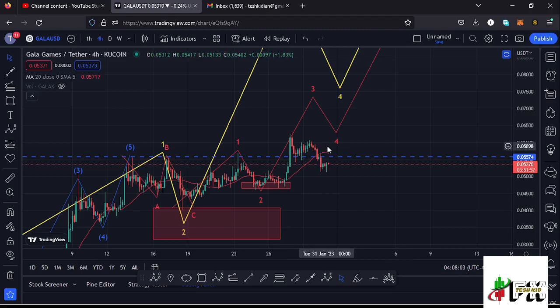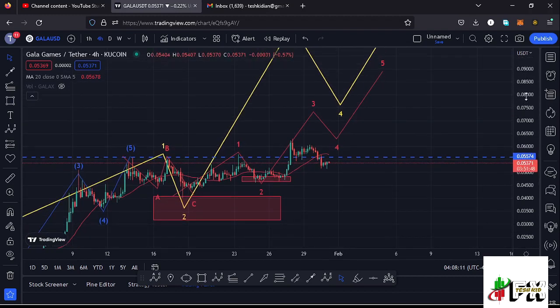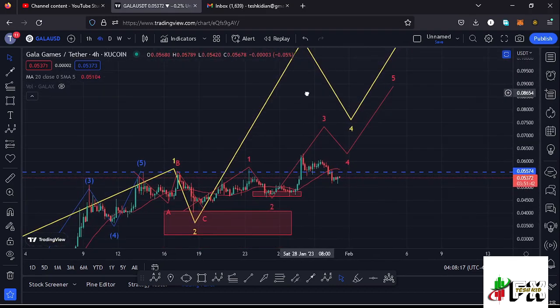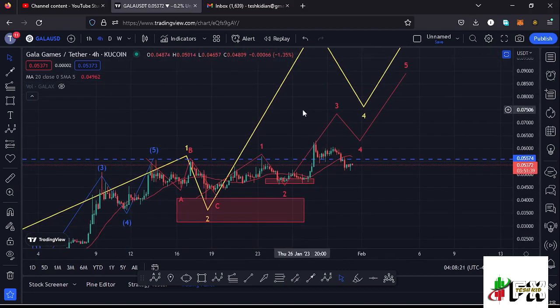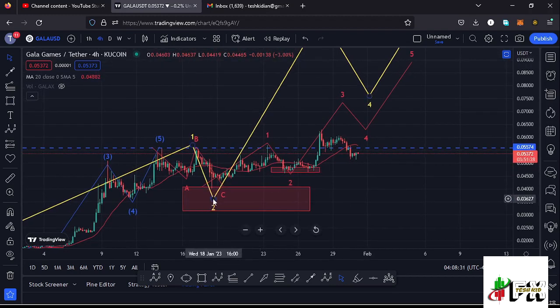Also managed to break above the 20-day MA for us to have the support that we need for us to continue pushing even higher. And since we have lost the wave 1 high, what that means to us is that this wave 3 to the upside has started to lose steam to continue pushing even higher. And because of that, we need to have an alternative move that could play out here on the Gala Games chart, where we could be terming the high that we made at around the $0.06373 mark as the high for that larger Elliott wave count 1 to the upside.